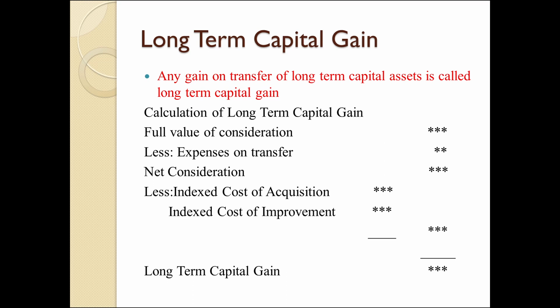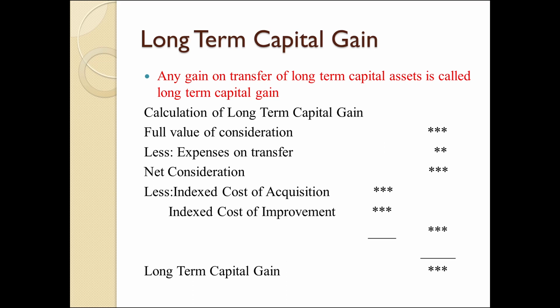What is cost of acquisition? Actual cost of purchase. Indexed cost of acquisition means by applying cost inflation index, we have to calculate the present value of an asset. So it is called indexed cost of acquisition. For calculating indexed cost of acquisition, we have to categorize the assets into 3 types. Then indexed cost of improvement. For indexed cost of improvement, improvement made before 2001 will not be taken into account. Made after 2001 is to be considered.